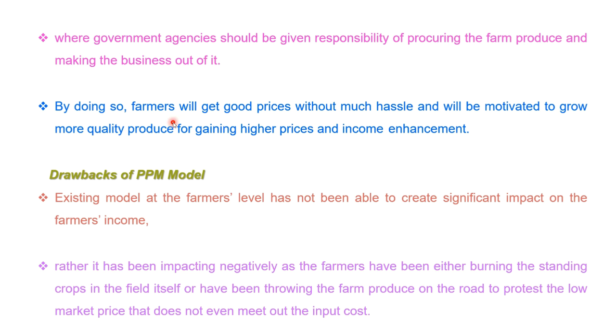By doing this, farmers will get remunerative or good prices for their produce and they are motivated to grow more quality produce, thereby enhancing their income. That means it increases the income. These are the advantages of the PPME model over the PPM model.